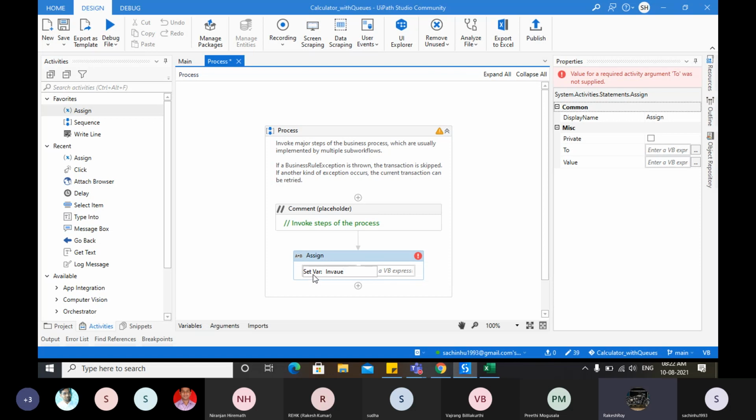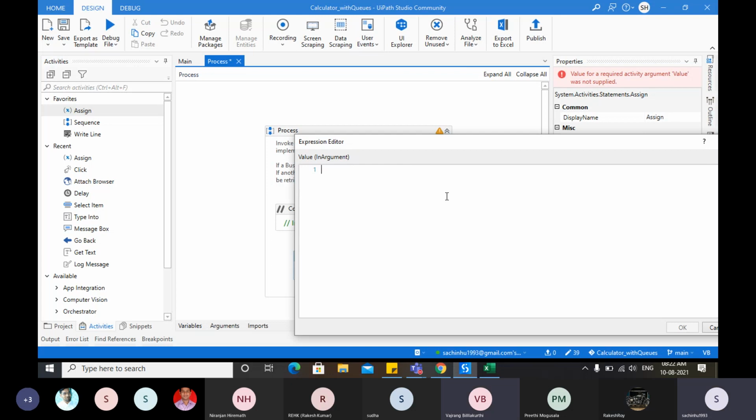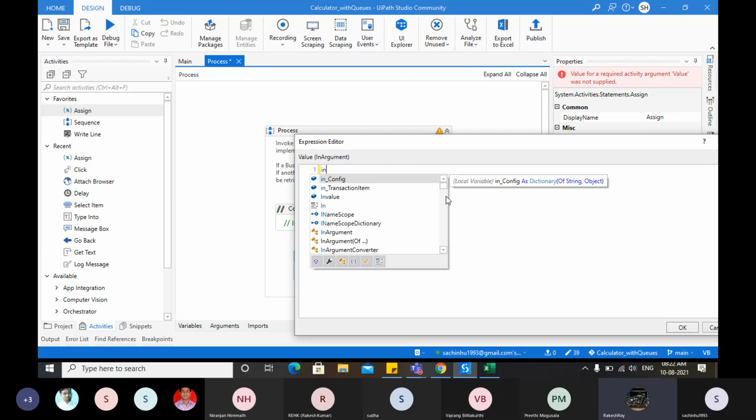Okay, now on the right side, the queue name, the in underscore transaction item, right? That is a queue name we are getting. Dot specific item of in transaction. Yeah, in transaction item. Okay, so click on the second one. Which one should I do, the transaction or in value? Transaction item, yeah.